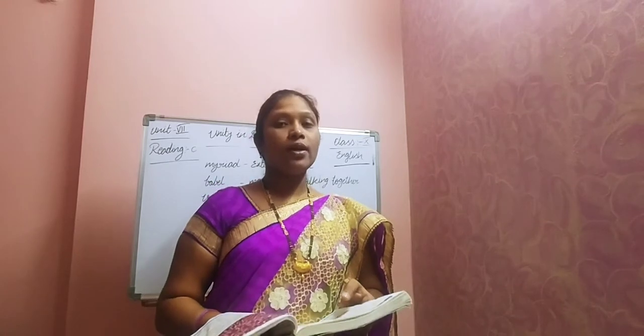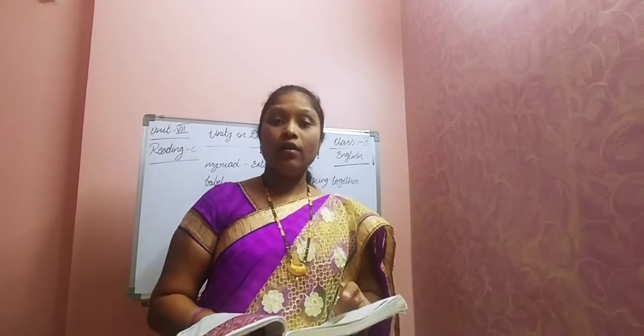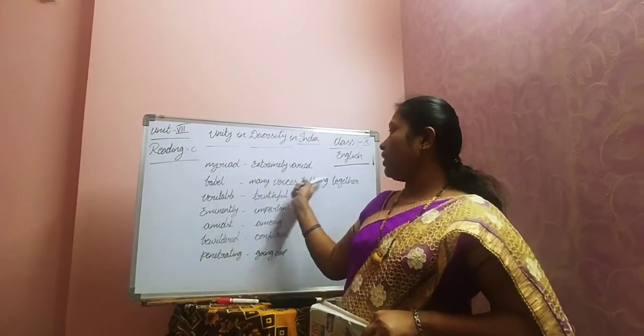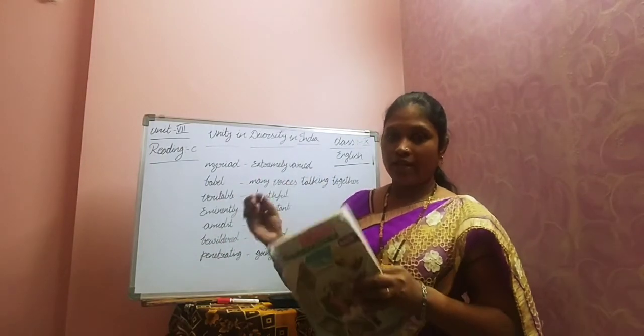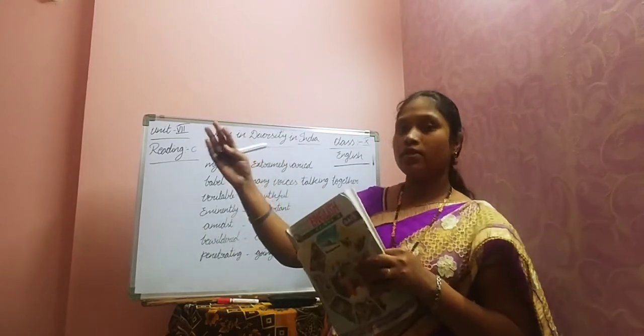We have so many ethnic groups in our country, children. For example, Dravidian, Kasi, Sindhi, Aryan, Naga, Irula, Adivasi, Kannada, Gondi, all these are different ethnic groups. You might have come across all these in your social subject. Am I right? So these exist in our country. Along with that, it's a land of myriad languages. Myriad means extremely varied. Varied means variation, and extremely means to a large extent.